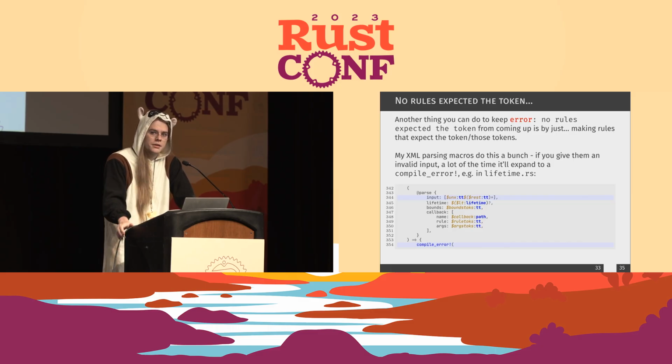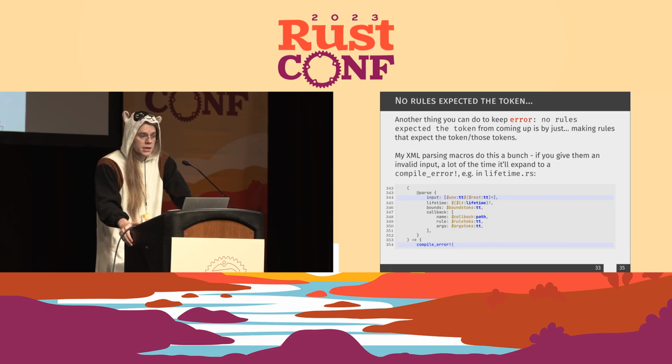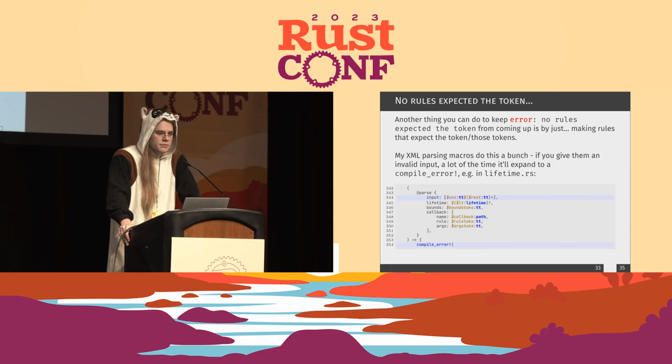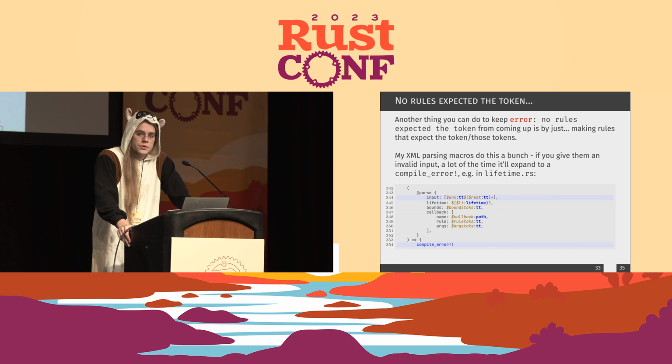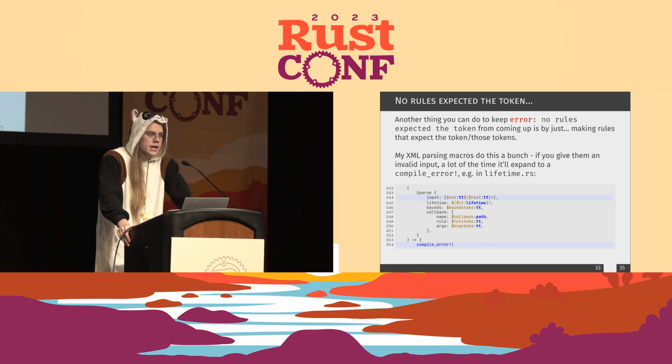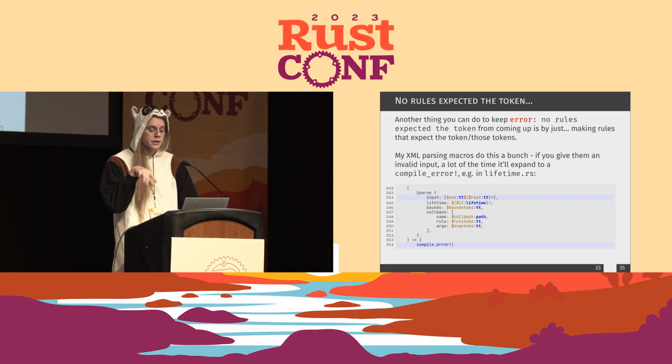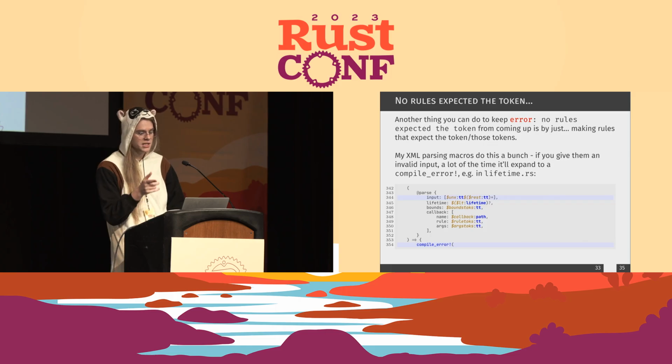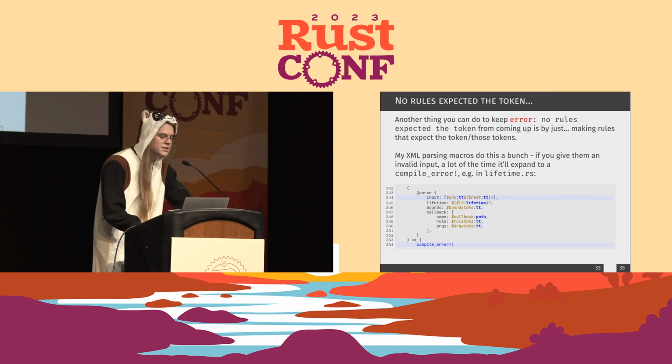You will get a compile error instead telling you what went wrong, which is an incredibly useful thing for not just yourself when you're debugging something that's recursed like 300 layers deep, but also for users, so they can now get a message on, hey, this is what you messed up. This is what you should do to fix it. Because in your compile error, you can just concat and stringify a bunch to say, hey, I didn't expect this token. I wanted to see something else.